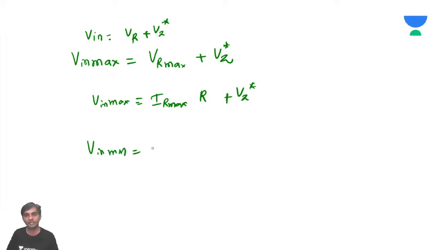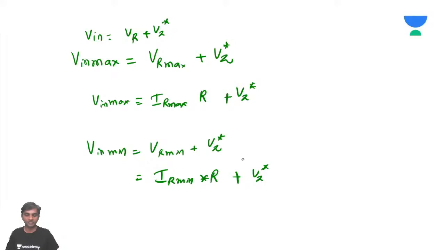It is the same: VR minimum plus Vz constant. So I can write it as IR minimum into R plus Vz constant. So these are the three different conditions for which the Zener diode is acting. Okay, now we'll see one or two problems so that you will understand all these things.